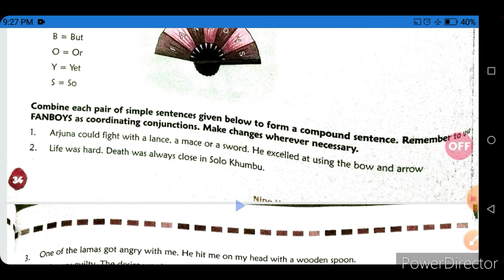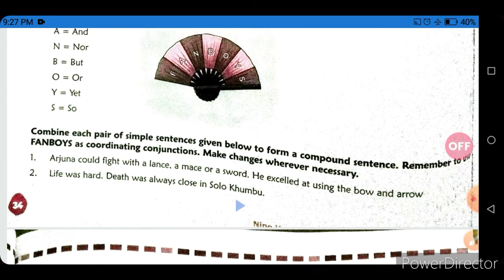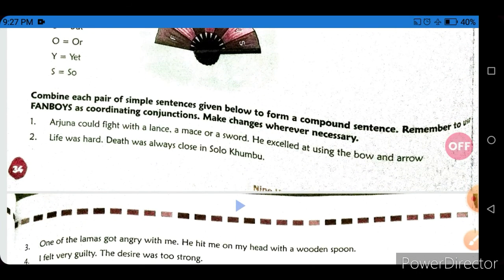Now, the next activity says: combine each pair of simple sentences given below to form a compound sentence. Remember to use FANBOYS as coordinating conjunctions. Make changes whenever necessary. So let's do this activity. First, Arjuna could fight with a lance, a mace, or a sword.